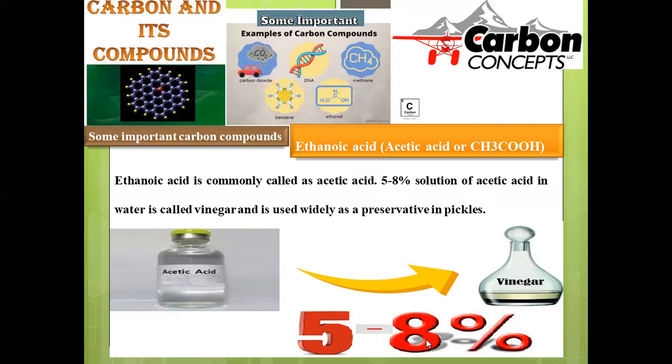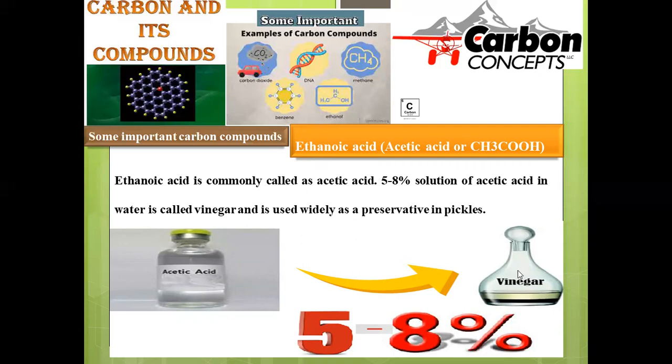Only 5 to 6% of acetic acid is blended with the remaining percentage of water. That means 95% water, only 5% acetic acid, when taken, is said to be vinegar. That diluted solution we are using for edible purposes, right? So here vinegar is most familiar and it will be used as an alternate for lemon, right?